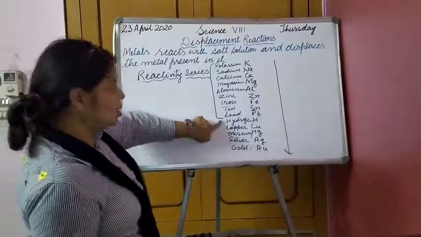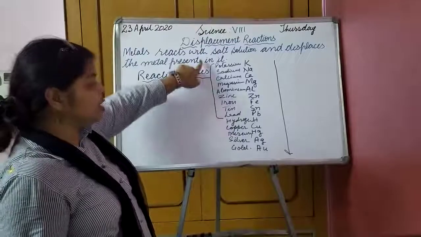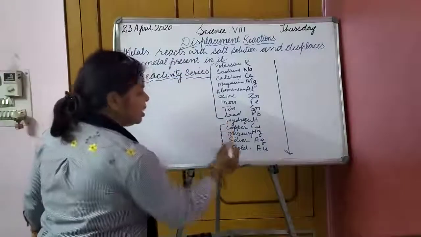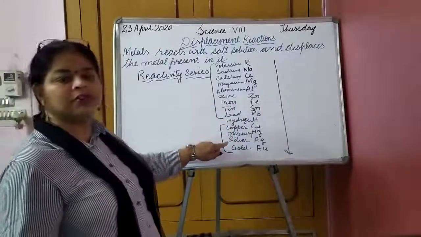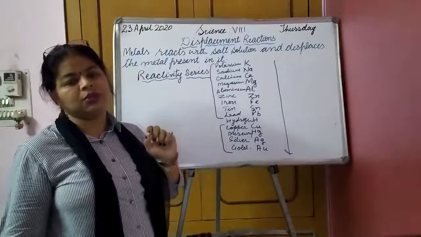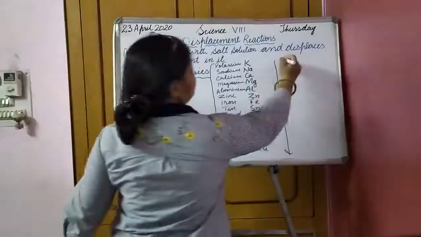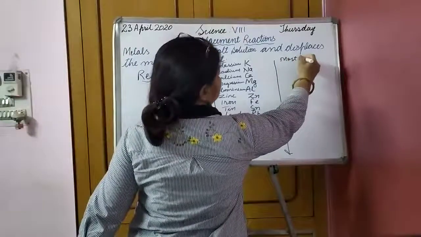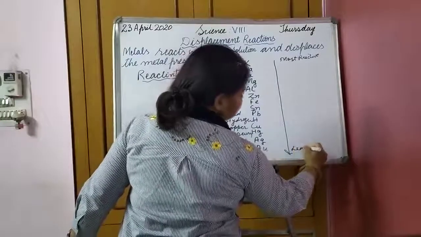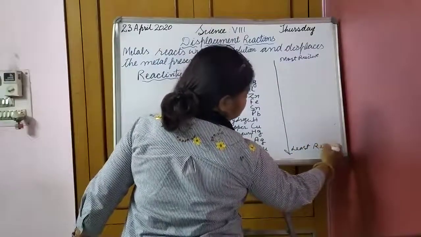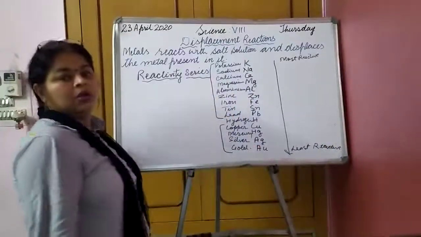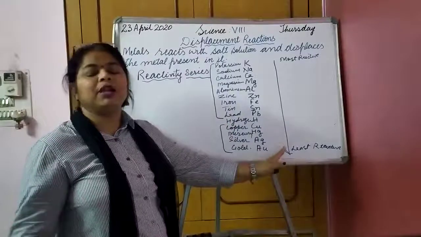Above hydrogen, all these are more reactive than hydrogen, and the ones below hydrogen, copper, mercury, silver, gold, are less reactive than hydrogen. So the most reactive is potassium and the least reactive is gold.